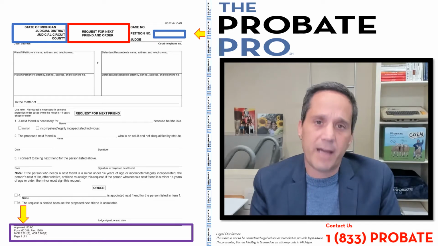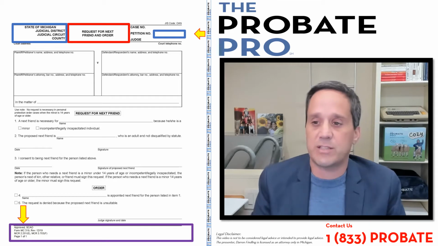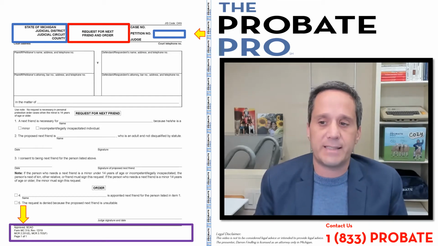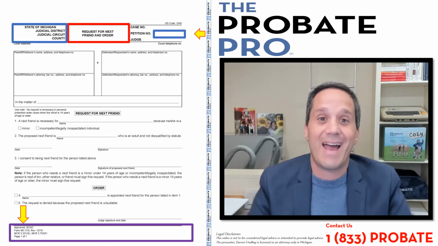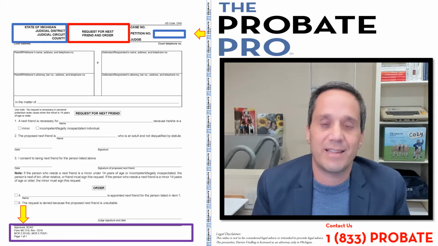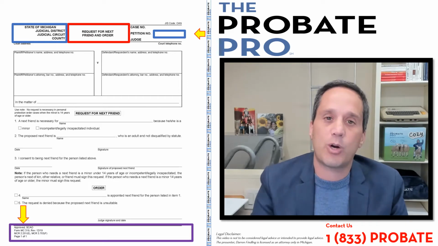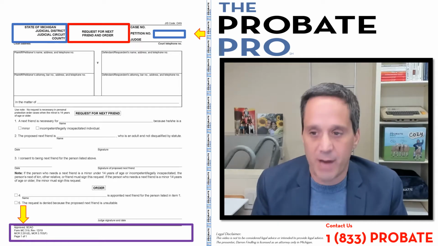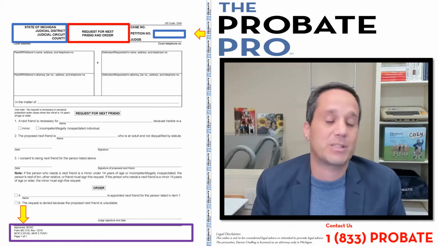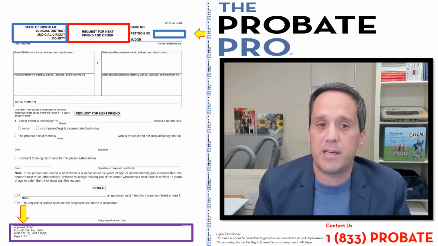So if there is a minor or incompetent person and they're going to be a plaintiff in a cause of action, or they become incompetent during the cause of action, and there is no conservator in place, then the court shall appoint a competent and responsible person to appear as next friend. Again, a particular legal status on his or her behalf. And this form is the process to make the request of the court under the Court Rule 2.201E to request the next friend. And the next friend is responsible for the cost of the action. So again, plaintiff or defendant, there's a basis for the use of the request for next friend process.